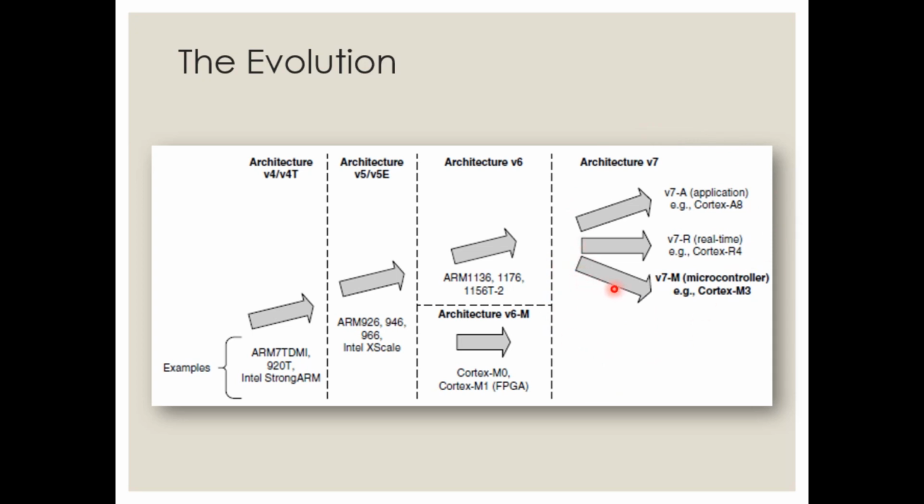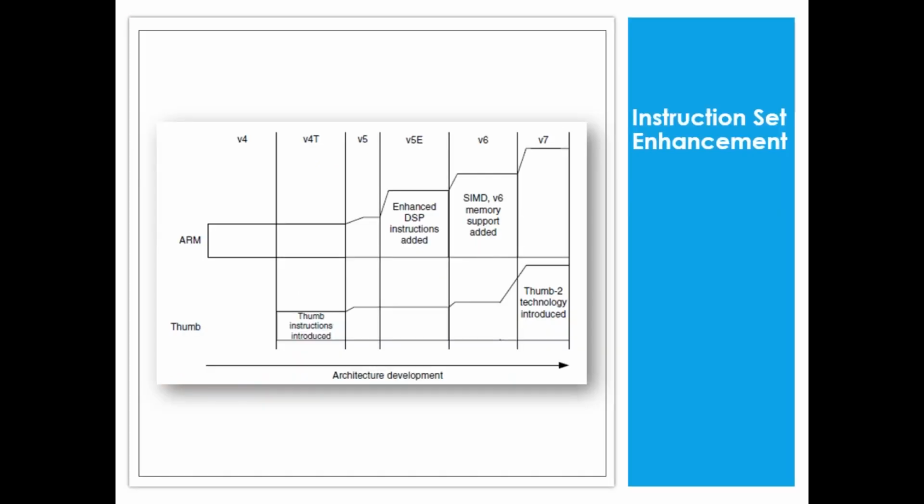So what you have to keep in mind from this slide is that the major evolution took place when the 4th version of the architecture came into the picture, and the most popular today is version 7. I will go into detail about what Cortex is and why I am highlighting Cortex-M3 here.